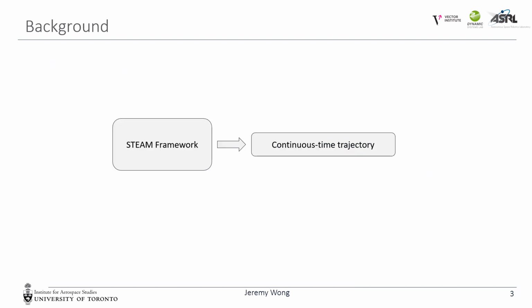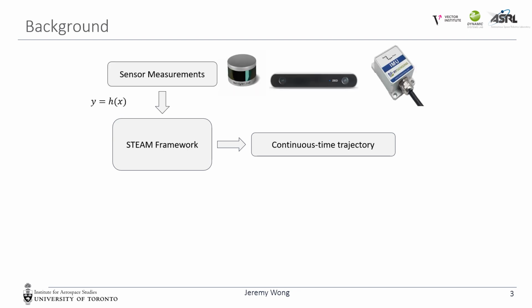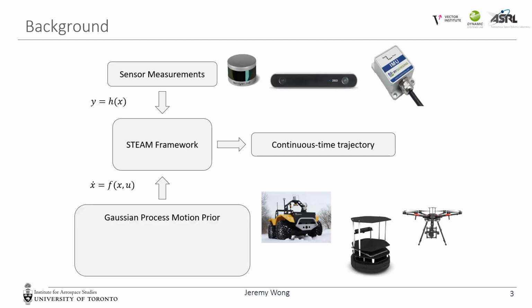I also wanted to provide a high-level overview of what is involved in the STEAM framework, which estimates a continuous time trajectory as mentioned. There are two inputs to the system, sensor measurements, and a Gaussian process motion prior, which is the key for achieving continuous time estimation. This motion prior encodes some information about the smoothness of robot trajectories, which is highly dependent on the robot itself.